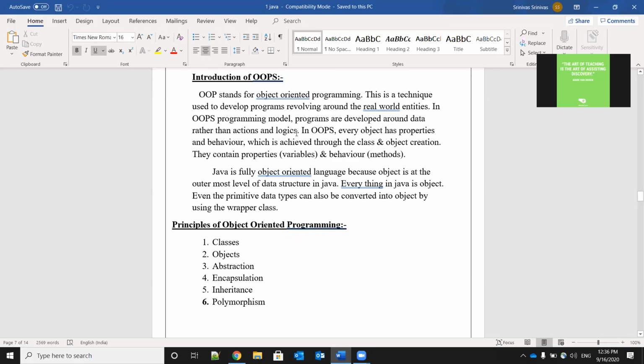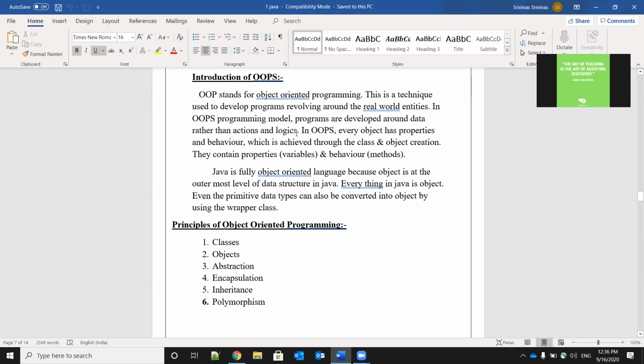In the OOPS programming model, programs are developed around data rather than actions and logics. So in this model, we will develop the programs around the data, not depending on the logic and actions. Then in OOPS, every object has properties and behavior, which is achieved through the class and object creation.